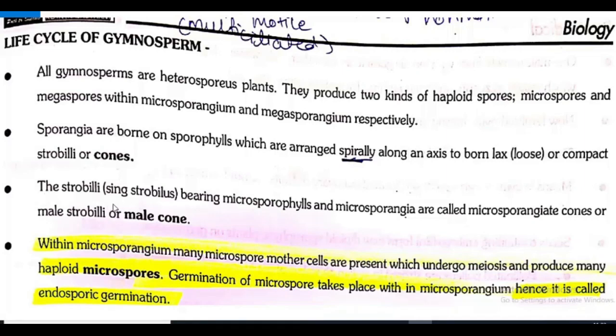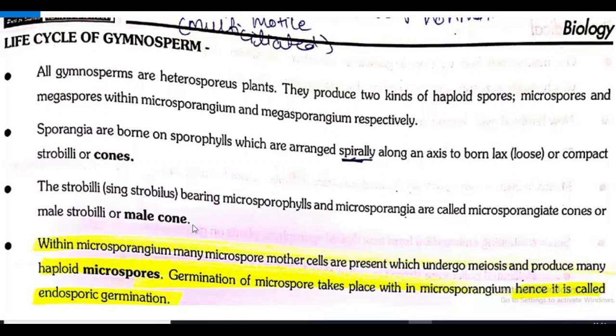The strobili, singular strobilus, bearing microsporophylls and microsporangia are called microsporangiate cones or male strobili or male cones. Once again see this point.